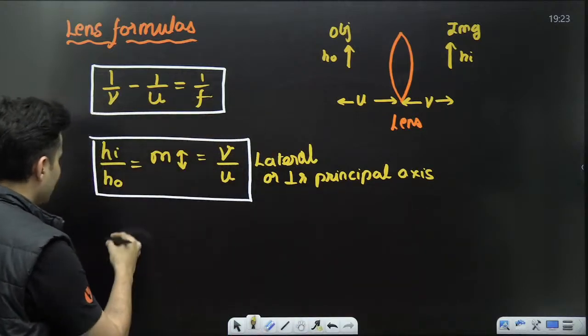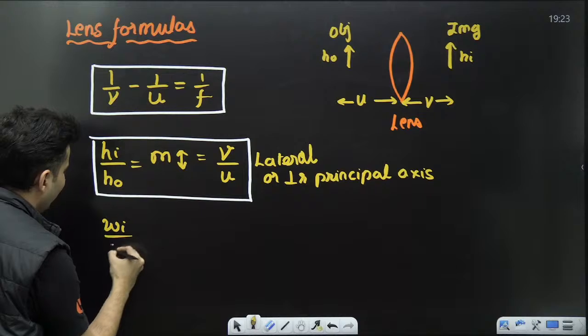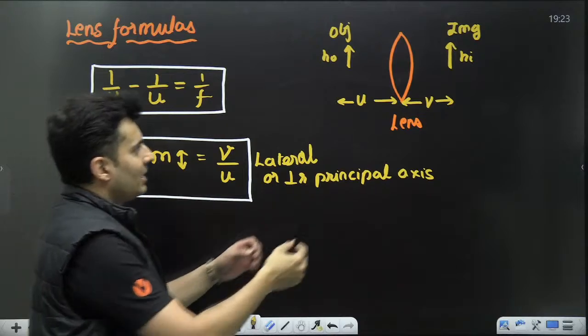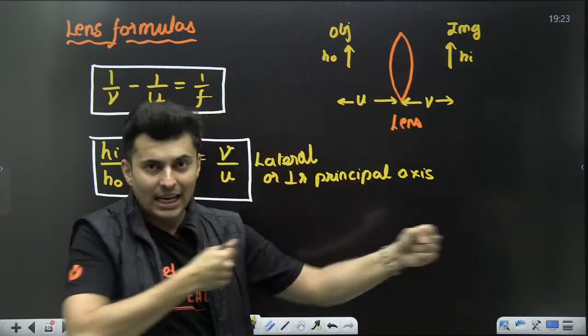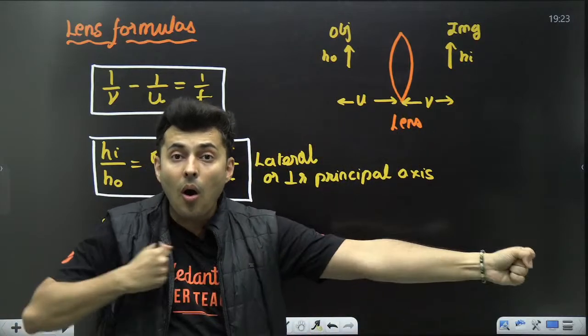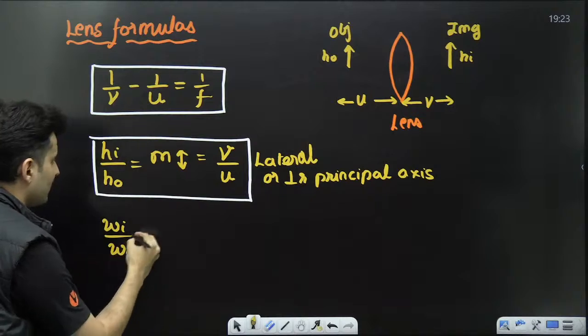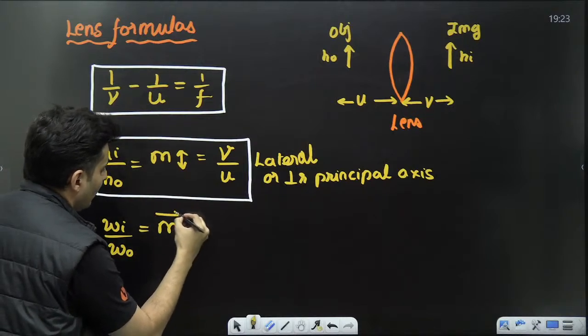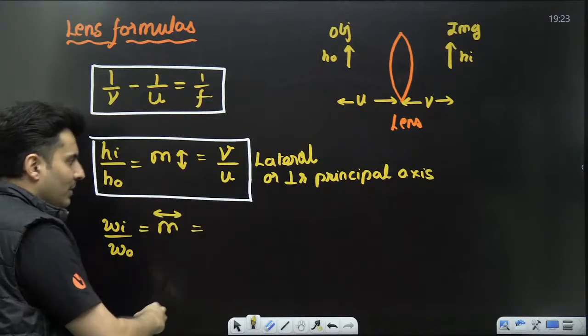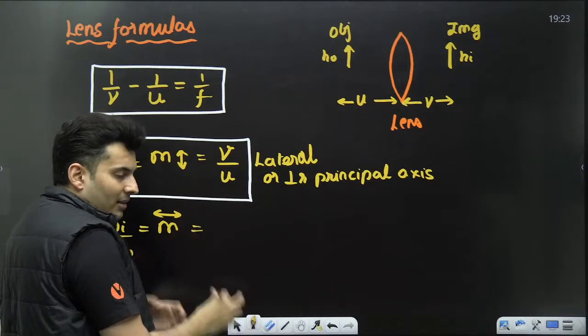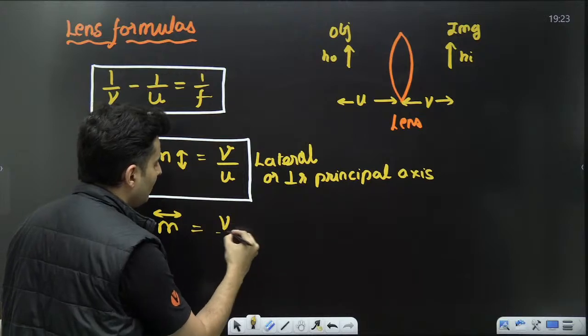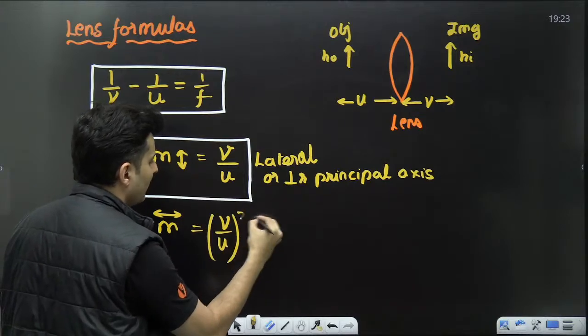The next was width of the image by width of the object. The image will be this wide, the object is this wide. How much did it get pulled along the principal axis? So that is longitudinal magnification. I had explained this to you also. That was minus of V square by U square. Minus will no longer come. It will be just V by U whole square.